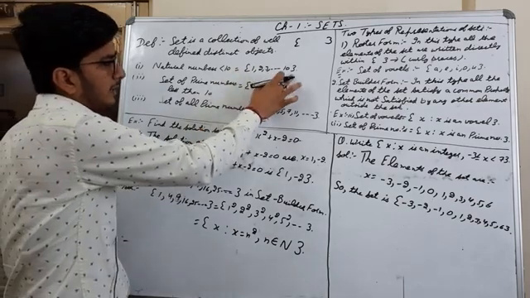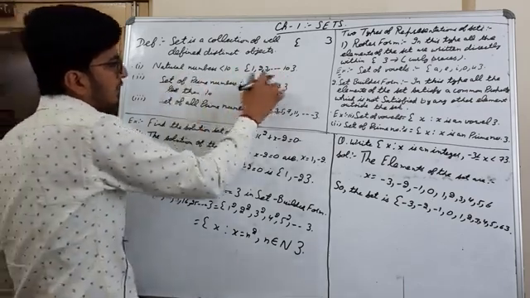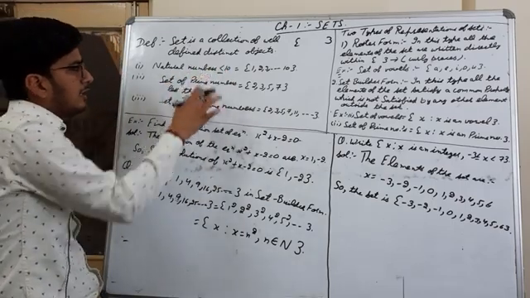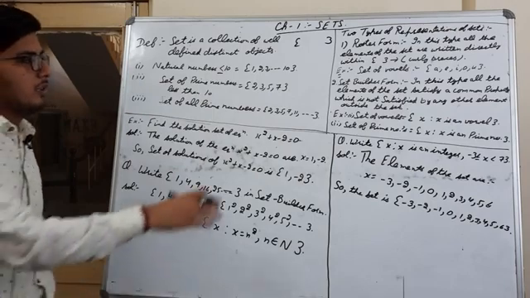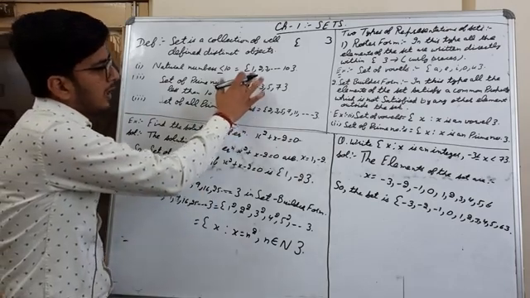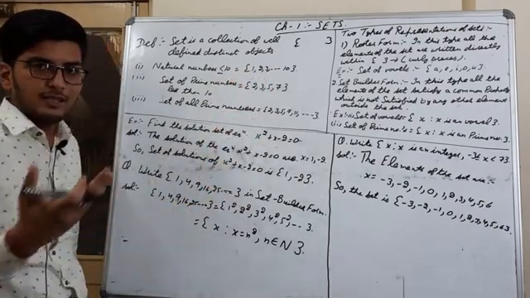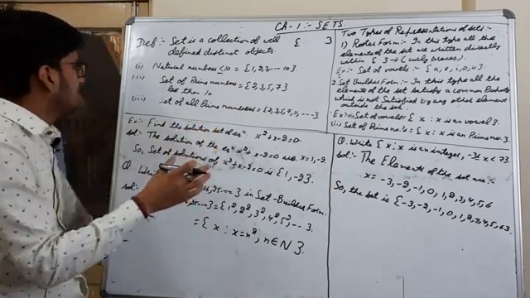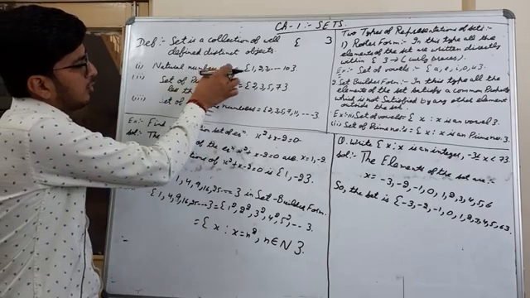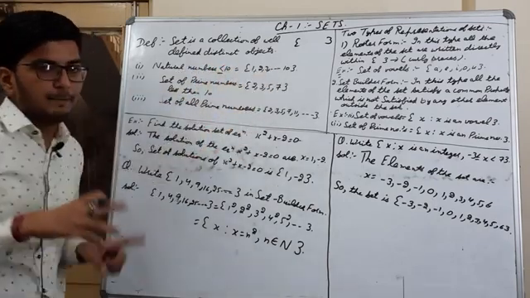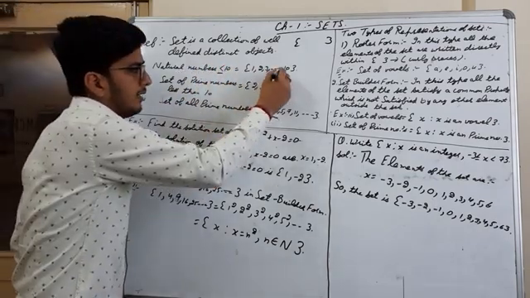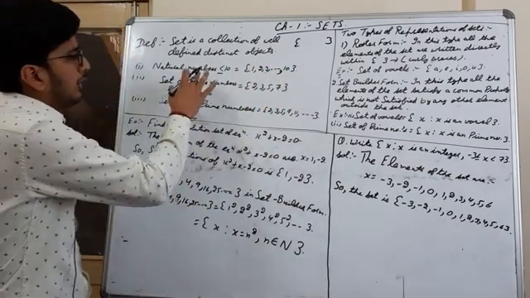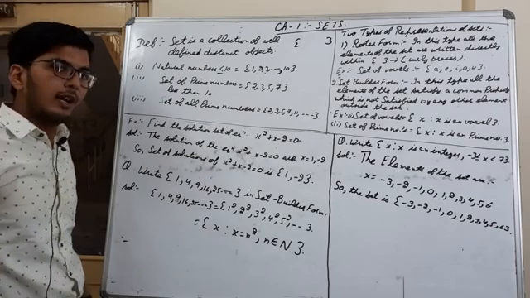Elements of the set are natural numbers less than or equal to 10: 1, 2, 3, 4, 5, 6, 7, 8, 9, 10. All these elements will come into the set. If I cover them under curly braces and separate all the elements by commas, that will form a set of natural numbers less than or equal to 10.